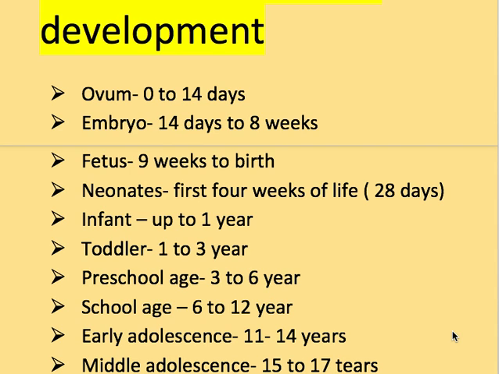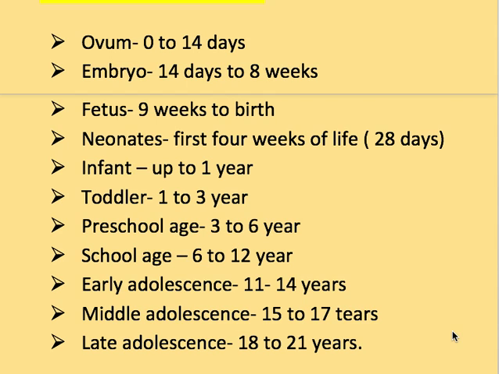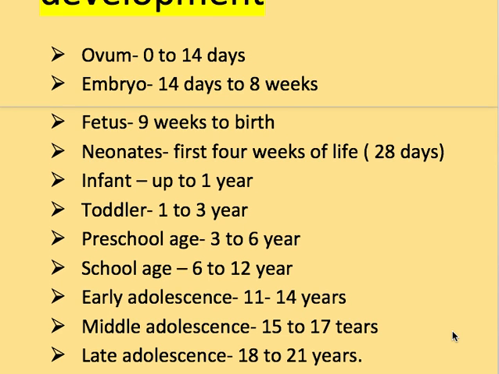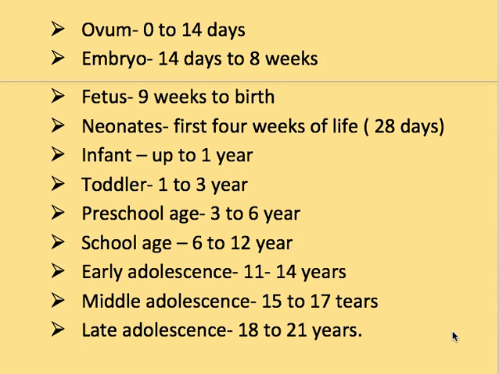Infant is up to 1 year. Toddler is 1 to 3 years. Preschool age children are 3 to 6 years. School age children are 6 to 12 years. Early adolescence is 11 to 14 years. Middle adolescence is 15 to 17 years. And late adolescence is 18 to 21 years. So these are the stages of growth and development.